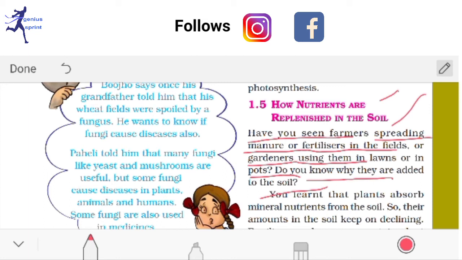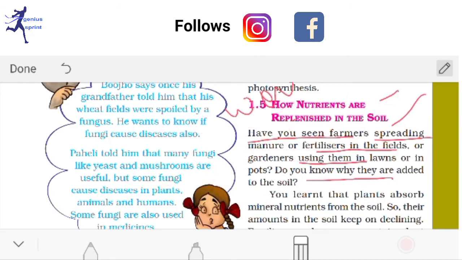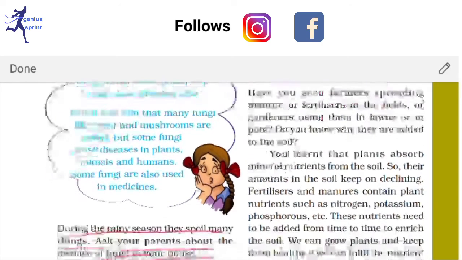Okay, so we have to give additional nutrition to the soil, so that the plants which grow in the next season can take their nutrition. So for that reason we have to add these things. But how does it occur? Some organisms also help, which are called friends of the farmer, like earthworm, redworm, etc. You can write these two examples also. Okay, so see how it occurs.